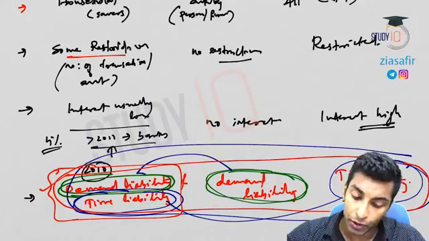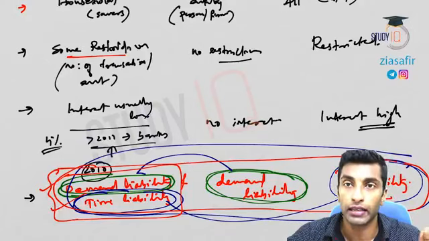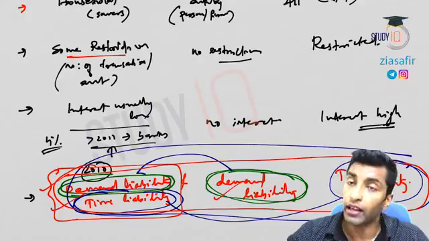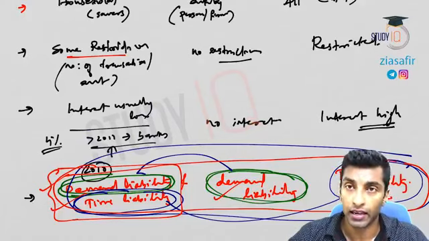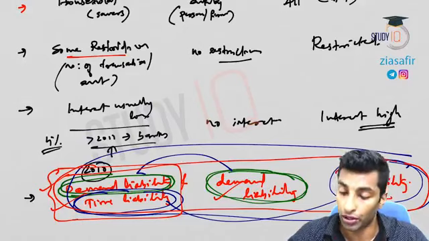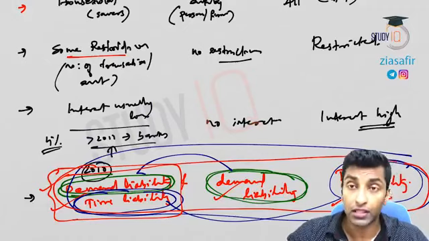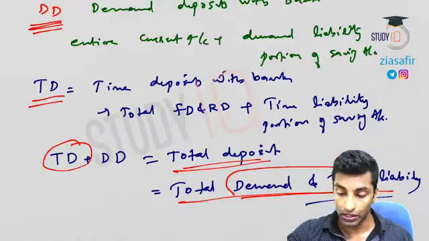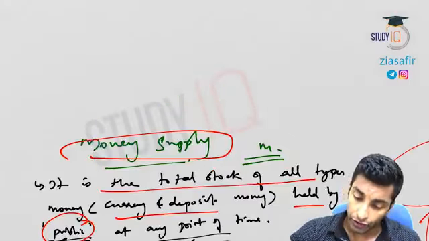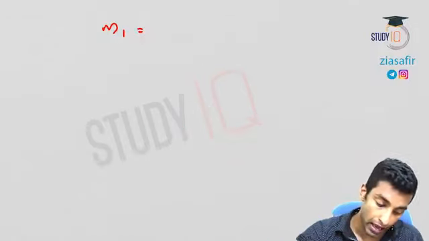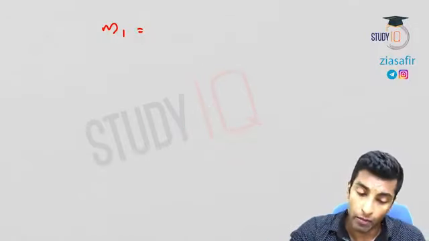So demand liability portion and time liability portion are both there in savings account. Only demand liability is in current account. Upon demand, you can withdraw the money. And in case of fixed account, only time liability. So this is what you need to know. And now we are going to discuss the different concepts of money supply. The first one being M1. What all things will come in M1?